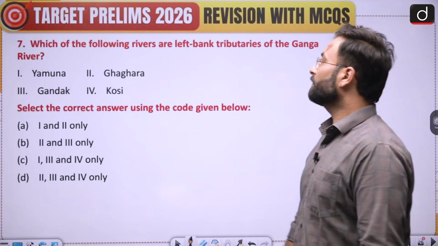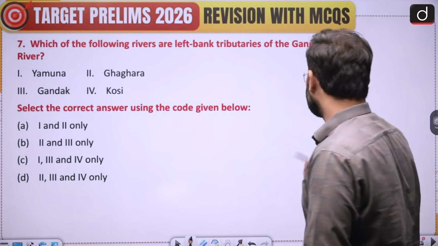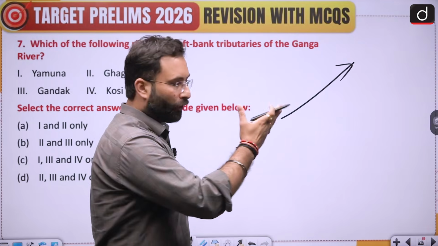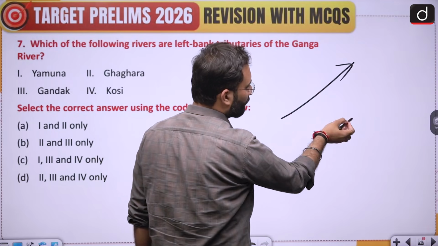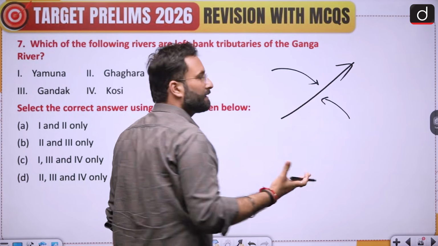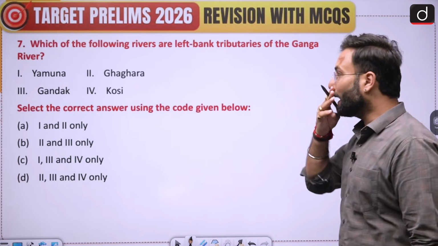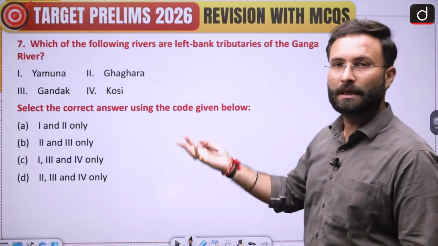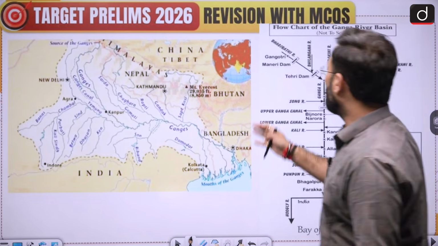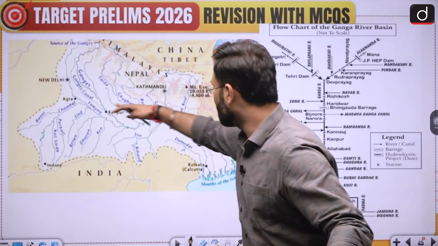Question number 7. Which of the following rivers are left bank tributaries of the Ganga river? Now if river is moving in this particular direction, whatever tributaries are coming from the right side, that is your right bank tributary. Whatever tributaries are coming from the left side, this is your left bank tributary. Okay. Now in case of Ganga, we will be seeing Yamuna, Ghagra, Gandak or Kosi. We have to see which are the left bank tributaries over here. Okay. So if you look at this particular picture, you will be seeing that when we are talking about Ganga, this is moving in this particular direction.